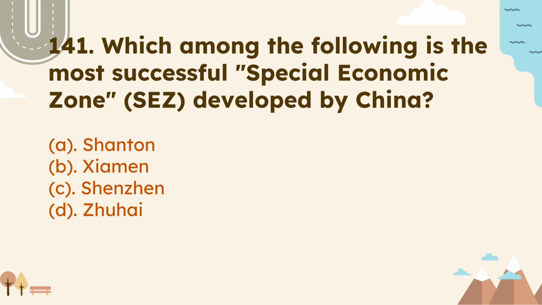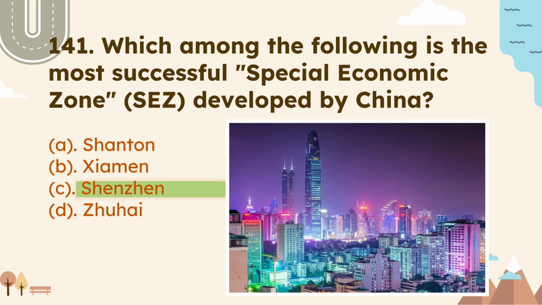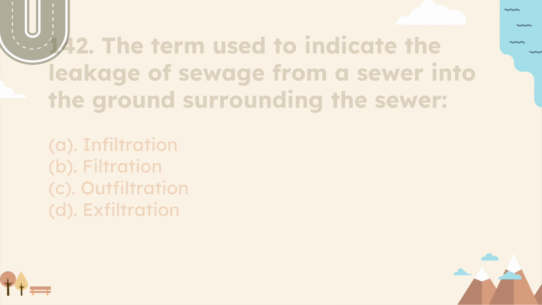Which among the following is the most successful special economic zone SEZ developed by China? So Shenzhen is the most successful special economic zone developed by China. Therefore, the correct answer is option C. So let's see the next question.